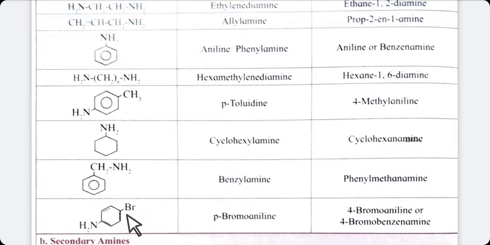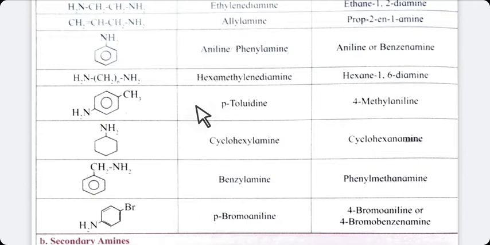Now next, see here, aromatic ring contains NH2, means it is aniline. Student, here aromatic ring contains CH3, means toluidine. We have considered toluidine here instead of aniline. Why?